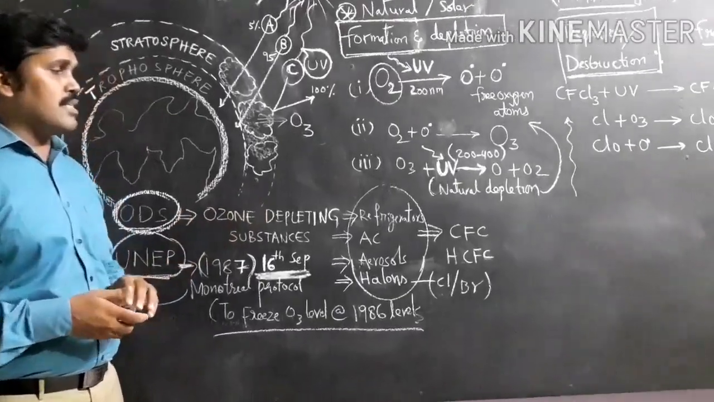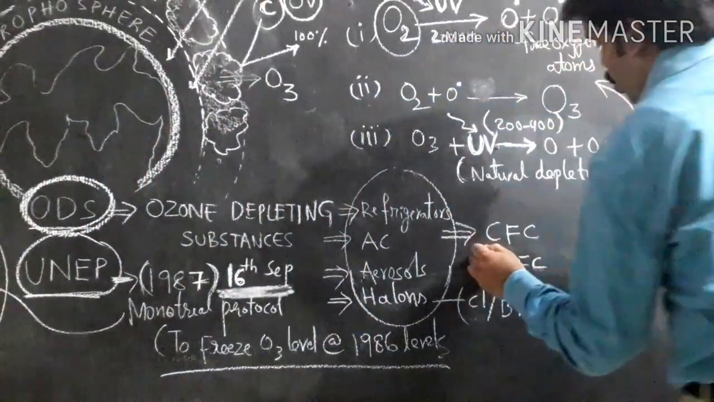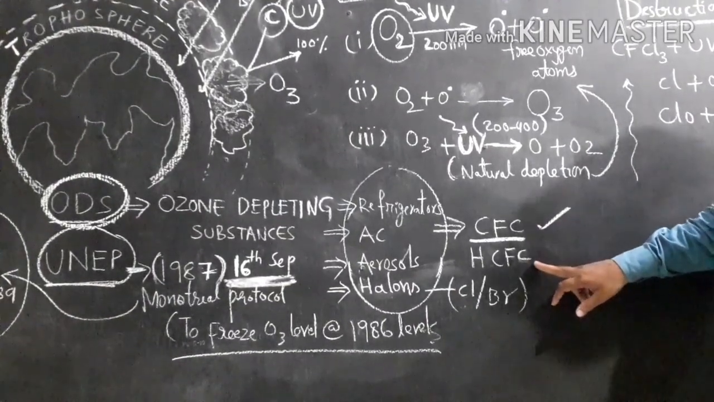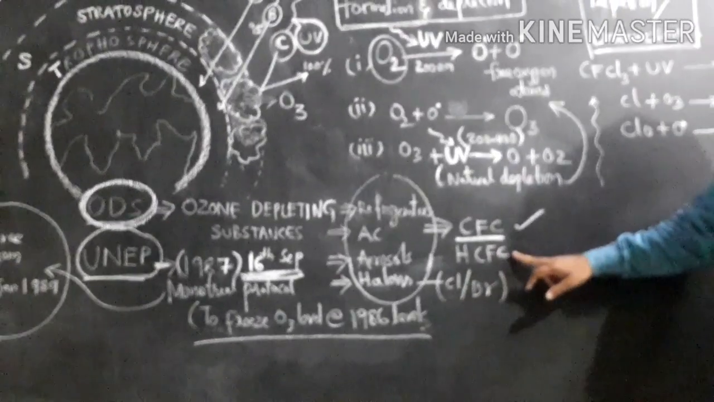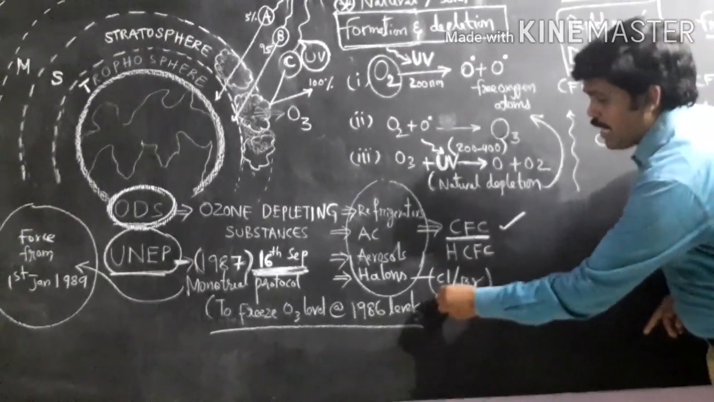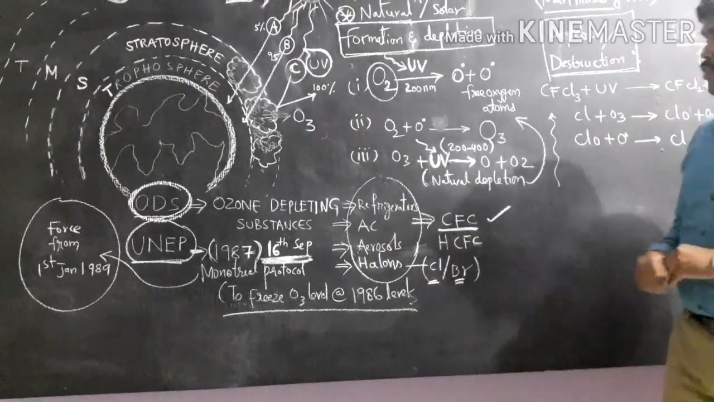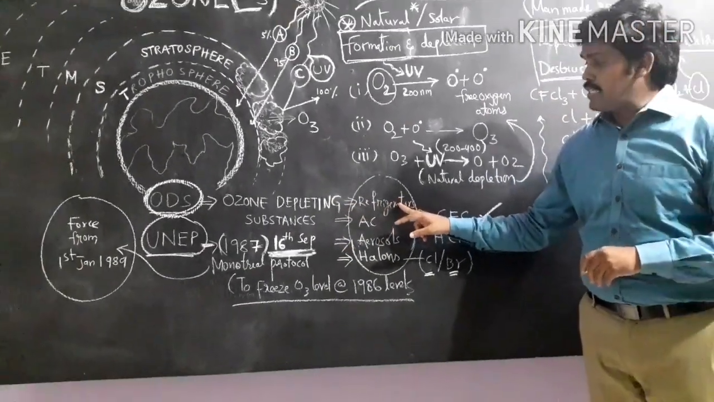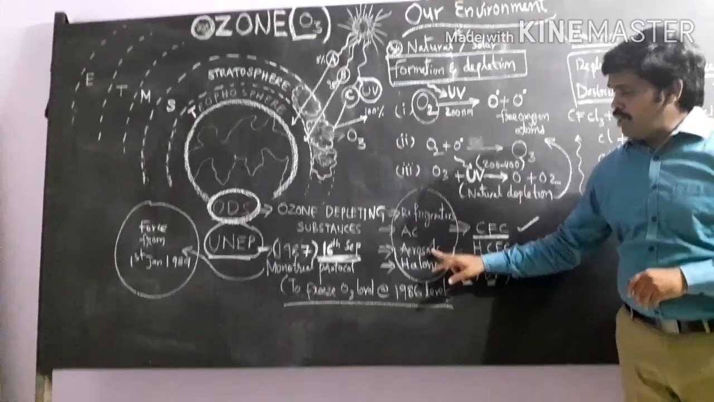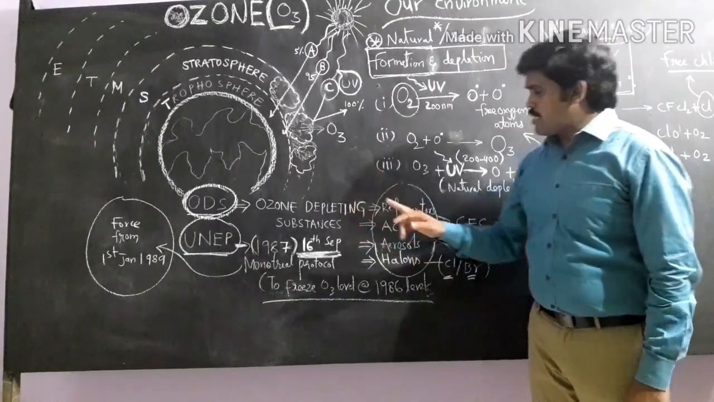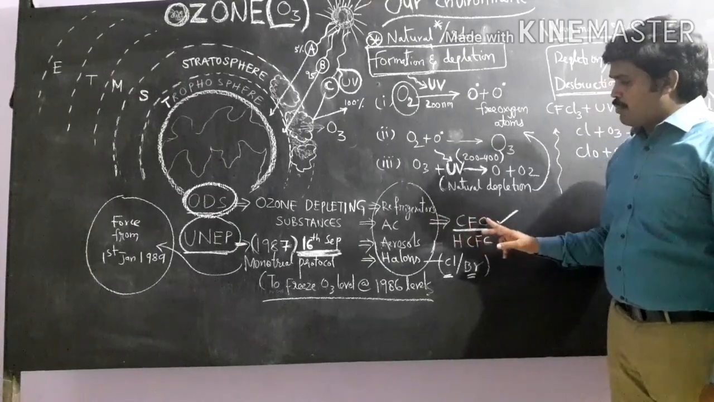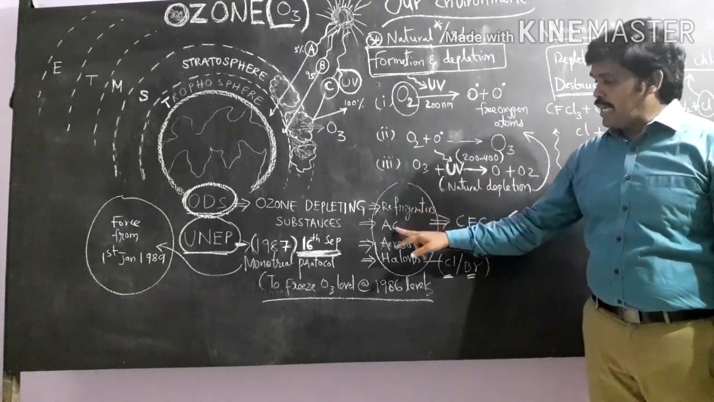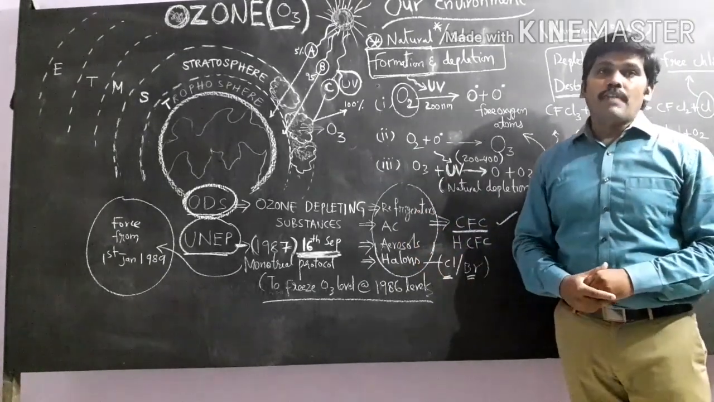These ozone depleting substances are chlorofluorocarbons first, second hydrogen chlorofluorocarbons, and third chloride and bromide compounds. They come from refrigerators, air conditioners, aerosols and halons. So ozone depleting substances are CFCs, hydrochlorofluorocarbons and halogens. These are all formed from refrigerators, ACs, aerosols and even from fire extinguishers.